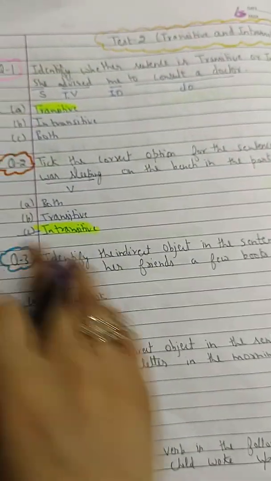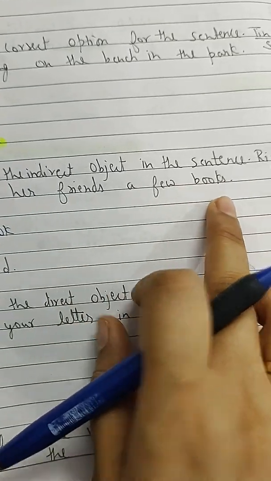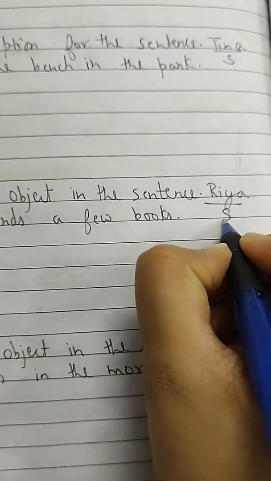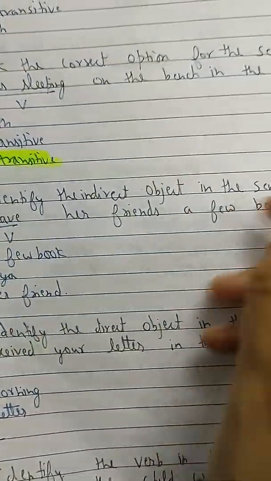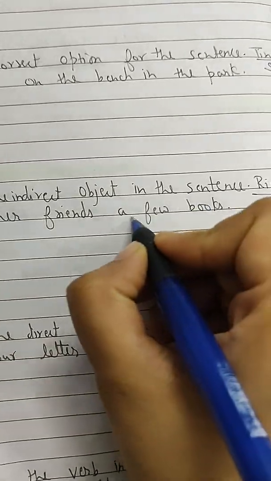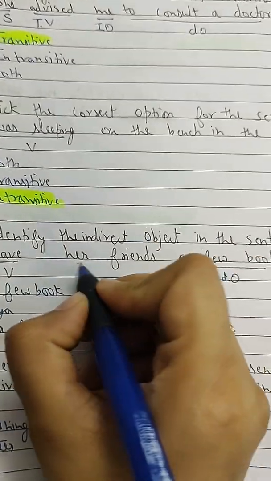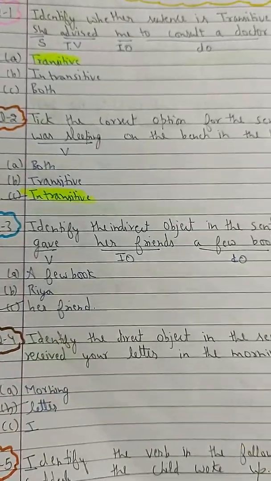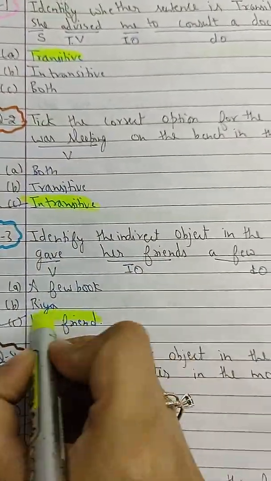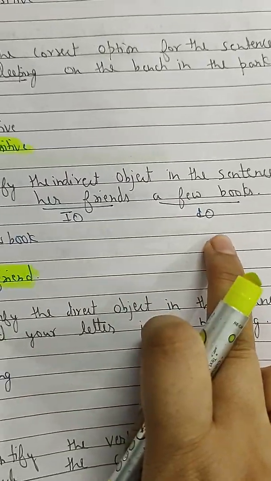Okay, then we have identify the indirect object in the sentence. Indirect object we have to find. Ria gave her friend a few books. As you can see, the whole sentence is about Ria, so this is the subject. Gave is the verb. And what Ria has given, a few books she has given, so this is the direct object. To whom she is giving the books, to her friend she is giving the books, so this is the indirect object. So the indirect object here is her friend. Indirect object will always give the answer of whom, and direct object will give the answer of what.